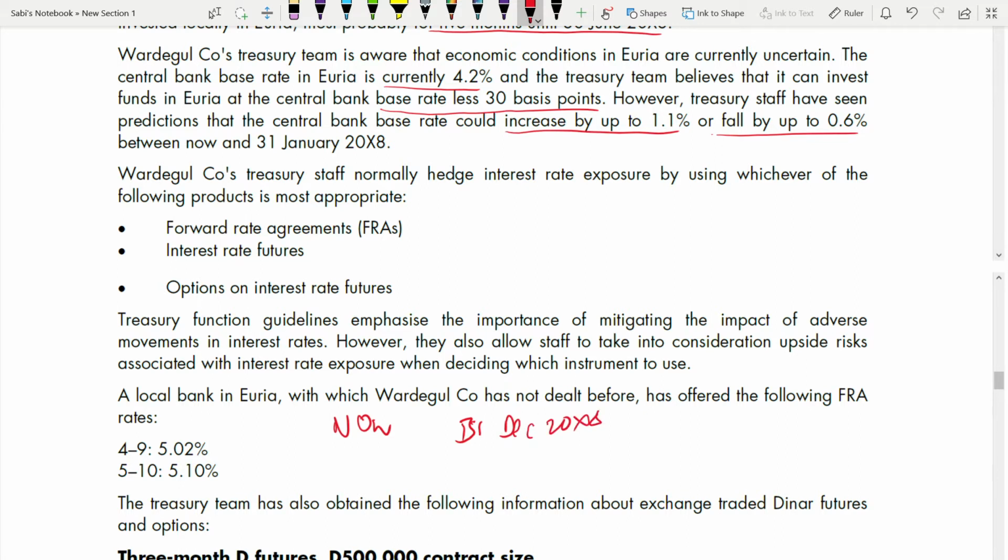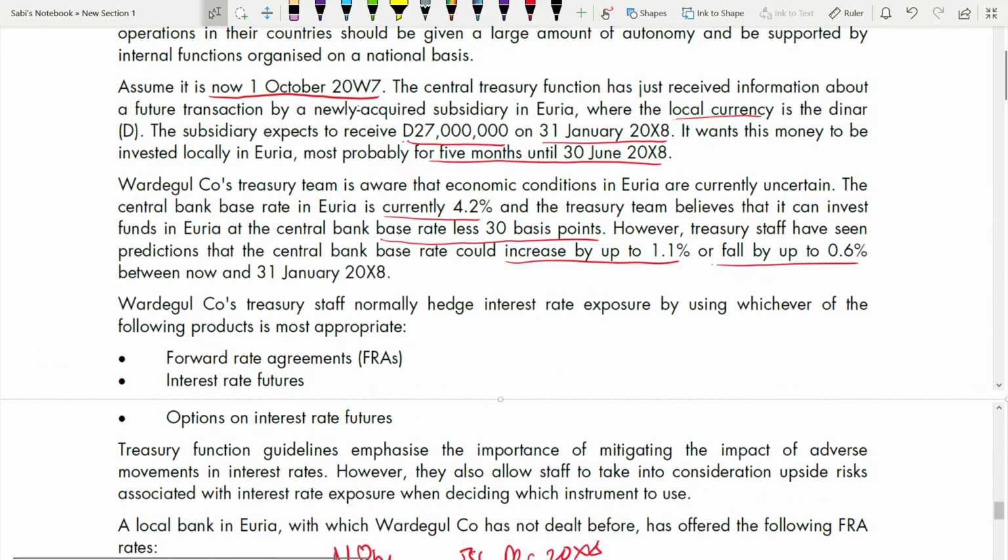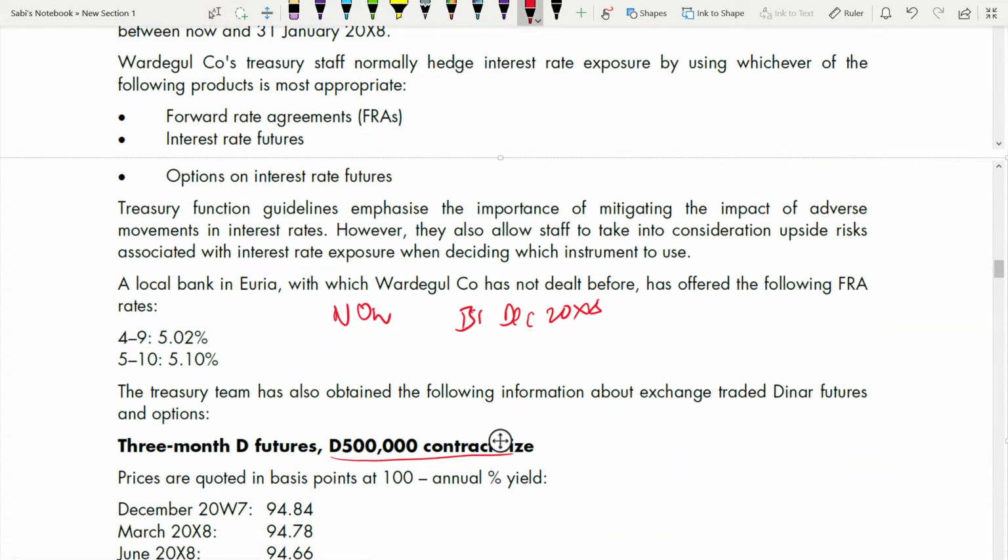So what is the date now? 1st of October. It is 1st of October to 31st Jan you have to take. So October, November, December, January: 4 months, right? That means it is starting in 4 months time. Next number which you have to take, automatically you know that this is 4. This will be the number because it is starting in 4 months. The next one is 5, so it's wrong.